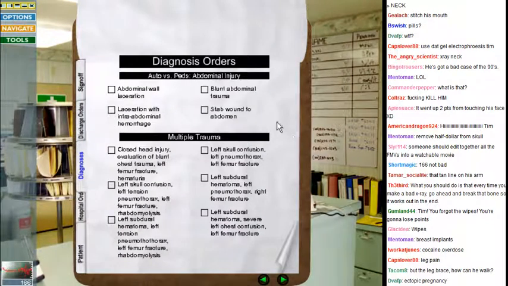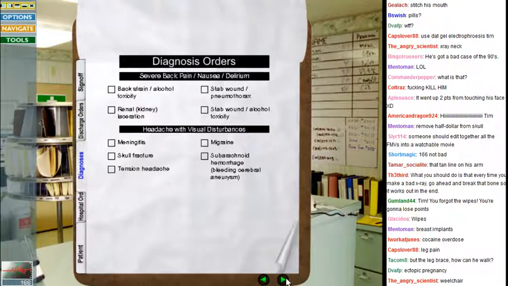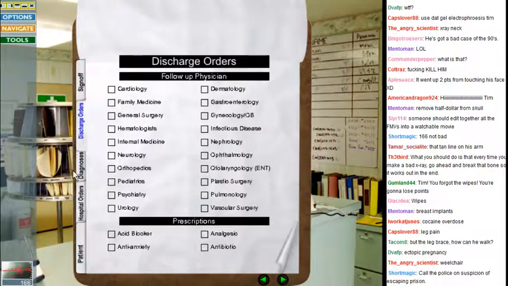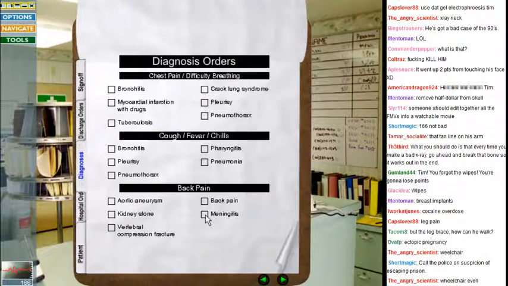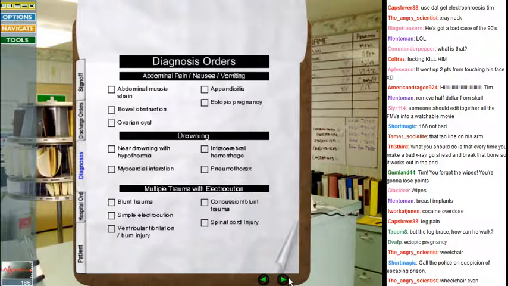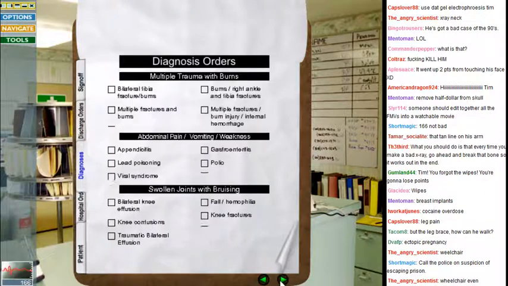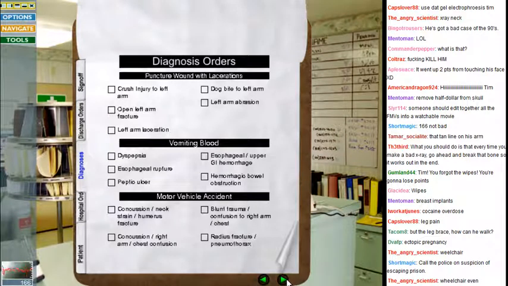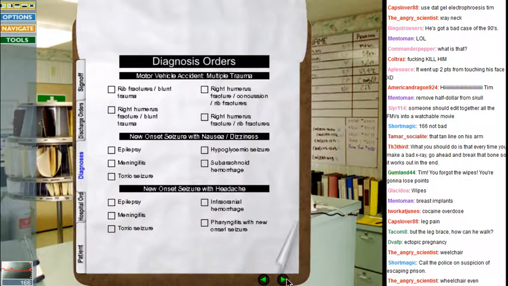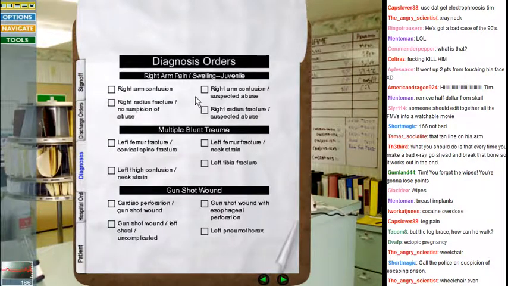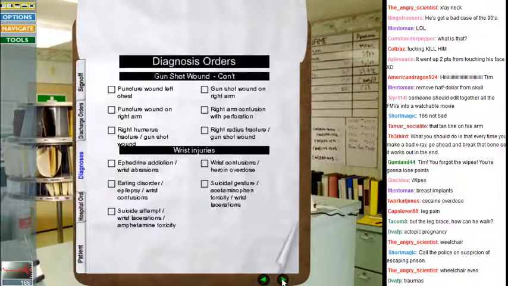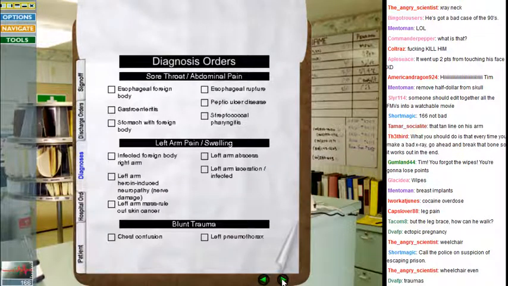Multiple trauma. Let's see. He had a left... No, not a hematoma. I don't even know where it is. Left something. His left leg got broken and he didn't get electrocuted. Where is that? Left leg fracture. Why is it right arm pain? How about left leg pain? Under traumas? Blunt trauma?